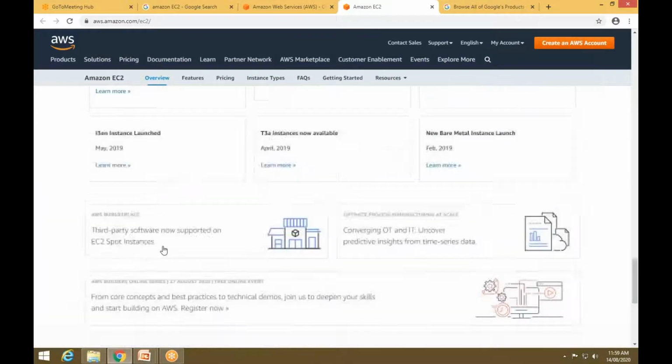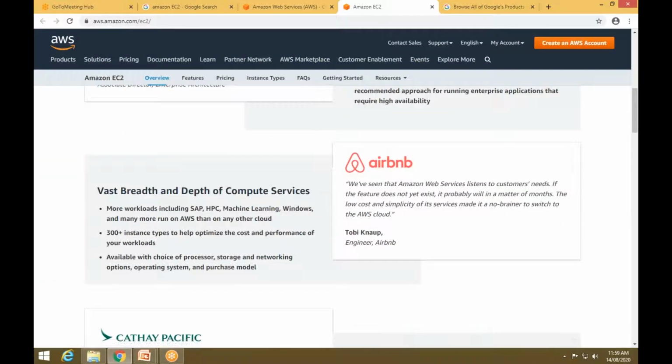So this is about Amazon EC2. The main purpose of Amazon EC2 is that it offers resizable compute capacity in the cloud. You can modify the configuration of a cloud which is subscribed.